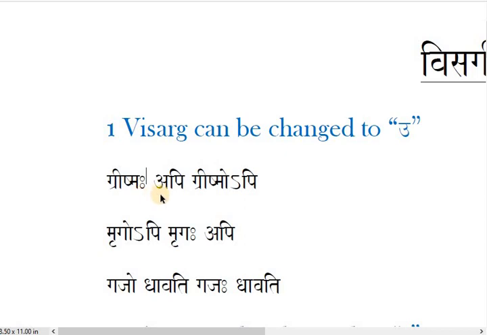Grishma, U, Api. Now do you remember the Guna Sandhi rule we understood today? A plus U, anybody? Tell me. A plus U. The A sound is there in Ma here, and U. O. So ultimately when you change Visarga to U, it will be the O sound only: Grishmo and Api. And another rule, if you remember in vowel Sandhi: if you find a word ending with O or A, the next A always should be avagraha. So here, because Visarga changed to U, it will be Grishmo, and the next A becomes avagraha.